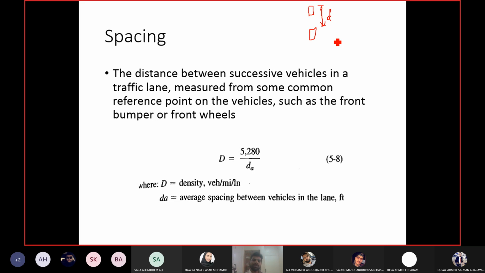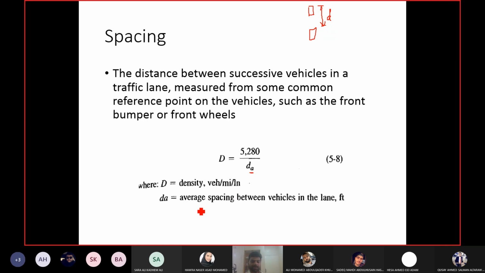You can see here the capital D is the density, and small d is the spacing, and the subscript A is indicating the average. So density is basically the inverse of spacing. This equation says density is inverse of spacing. Why? What is the logic behind it? Density we defined earlier is vehicles per mile, so vehicle per unit distance.